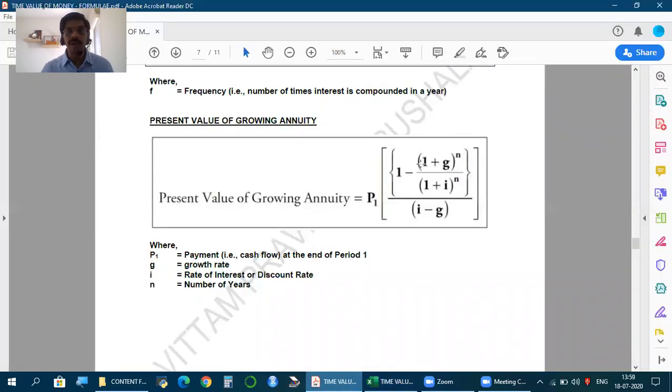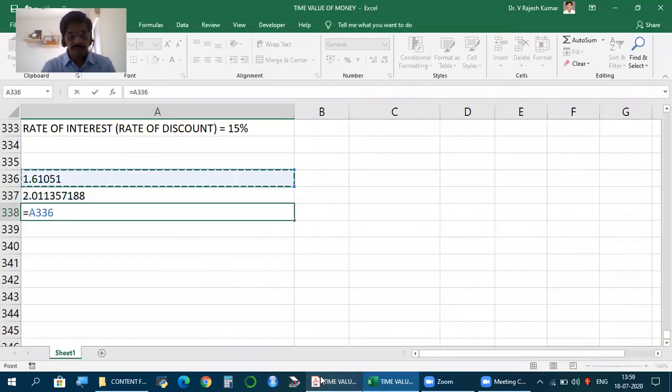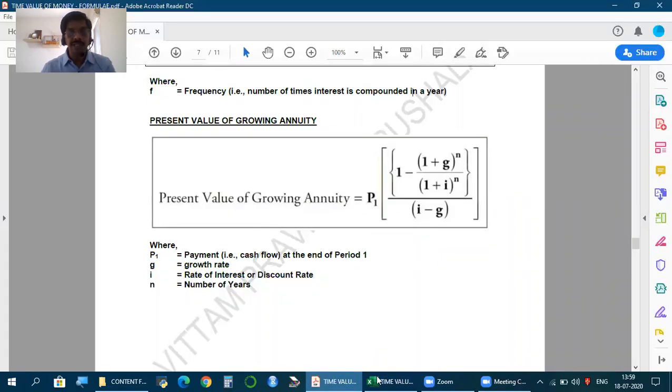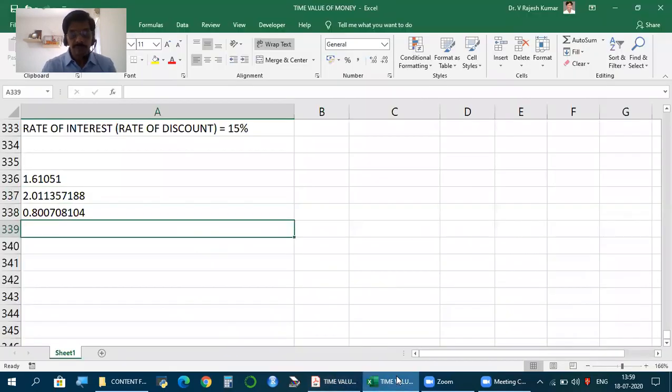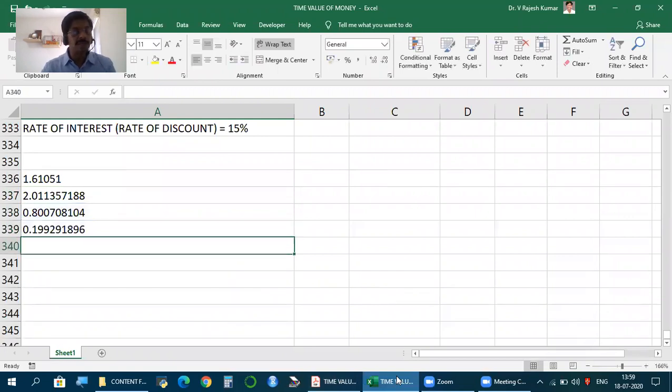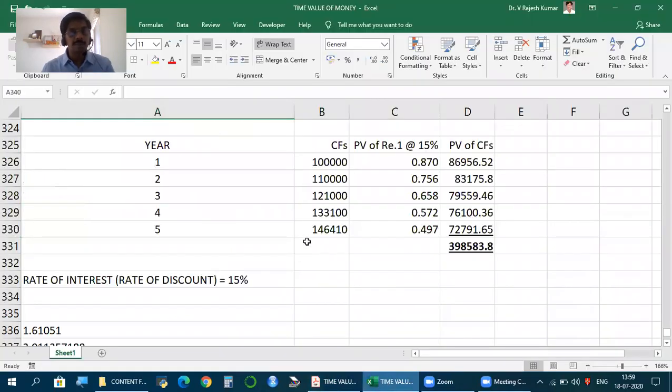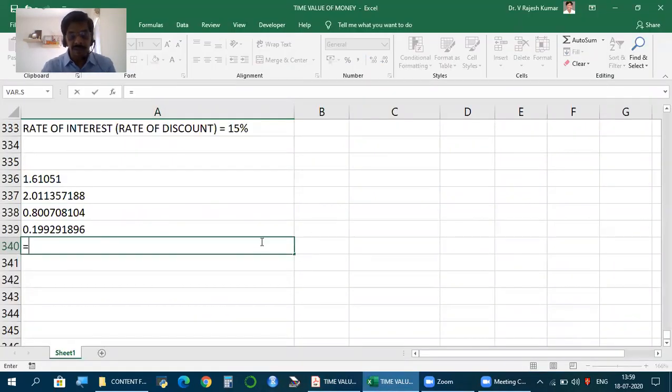Now, as per the formula, we should divide this by this. Then 1 minus this number. Multiply this with P1, the first year payment, first year end, 1 lakh.